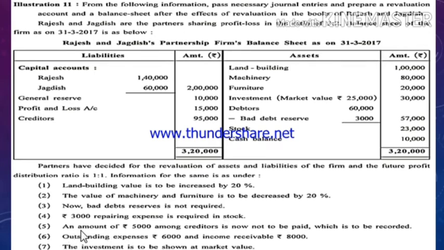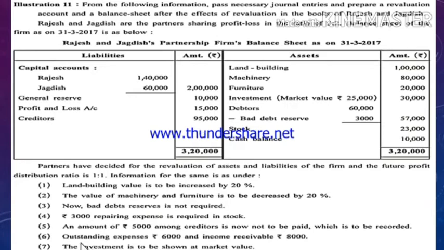Fifth adjustment: an amount of rupees 5,000 among creditors is now not to be paid, which is to be recorded. Creditors as given in the balance sheet are 95,000. Amount of 5,000 is now not to be paid. It means liability has been reduced by rupees 5,000. Due to decrease in liability, profit will occur to the firm, and profit will always be recorded on the credit side of revaluation account.